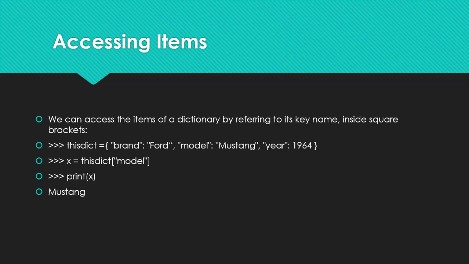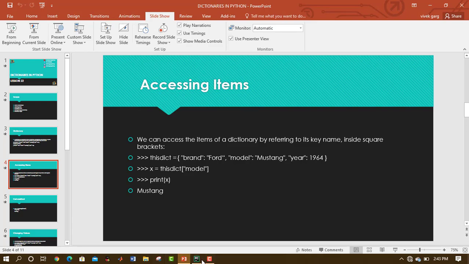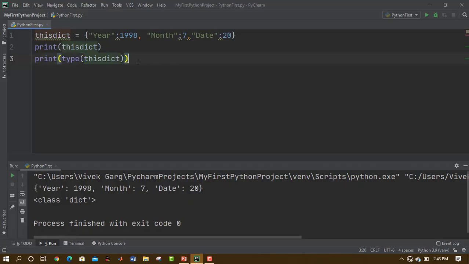Let me show you on PyCharm itself with the example that we have considered. Let me just backspace all this. Then suppose I want to get the day on which I was born. So here is a mistake. I'll have to write day here.